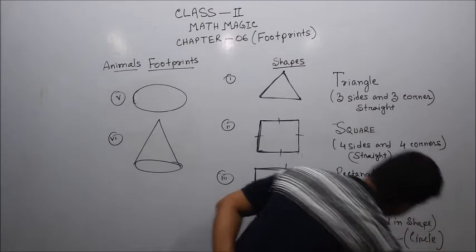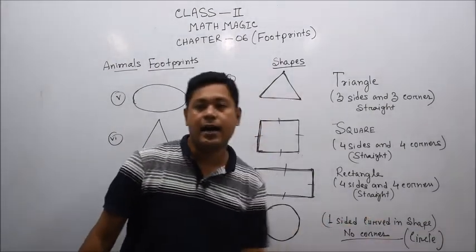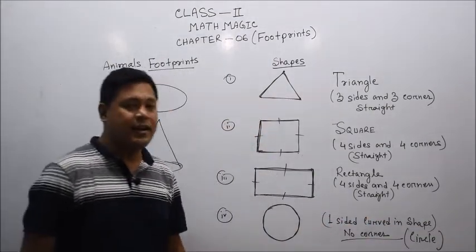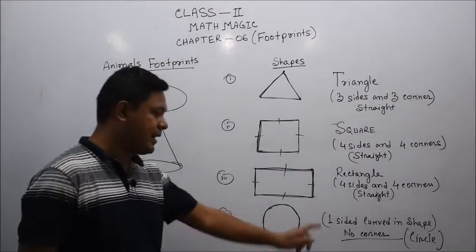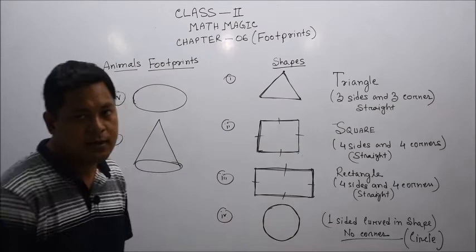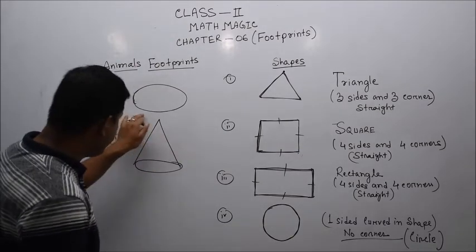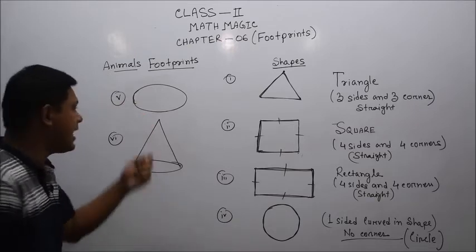Circle. The name of the shape is called circle. Clear? It is called circle. A circle has only one-sided curved shape and it has no corners. Clear? Okay. Number 5. Number 5 shape just looks like an egg.